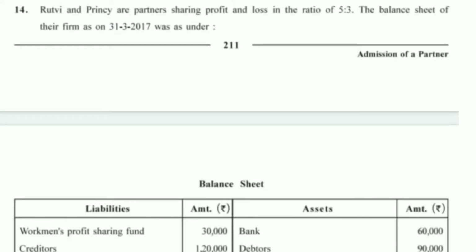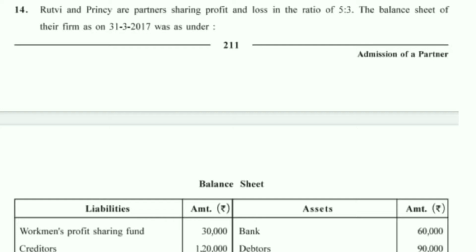Hello everyone, Standard 12th, Accounts, Chapter number 5, Admission of a Partner. Question number 14. Till question number 13 we have already solved.